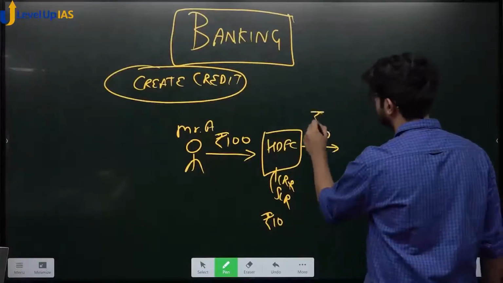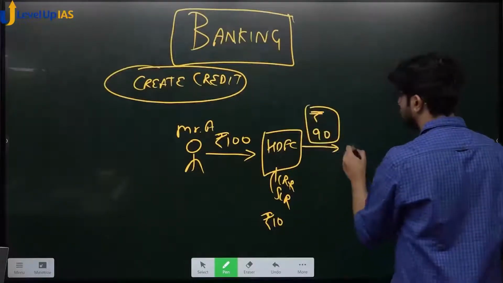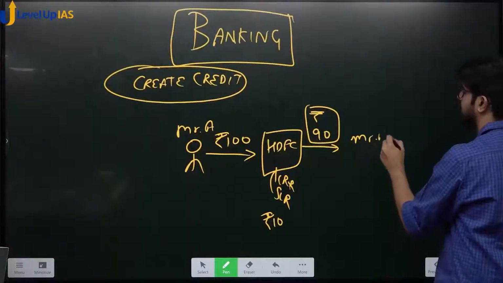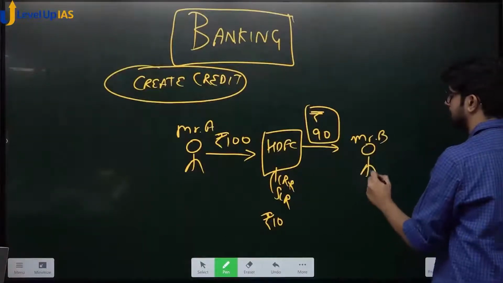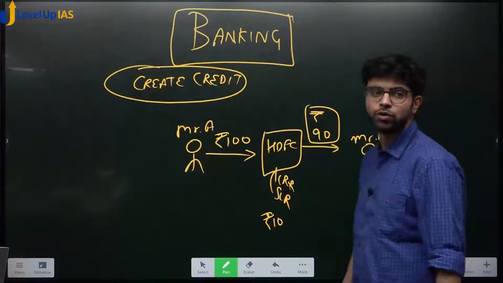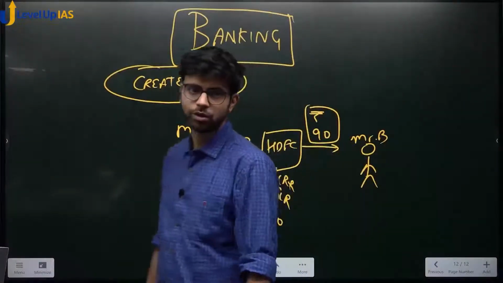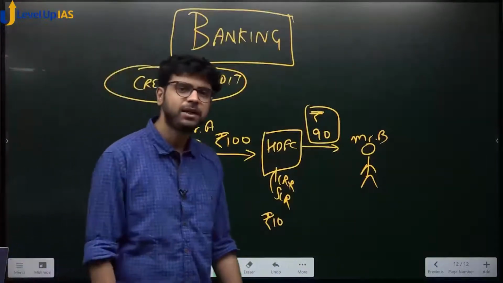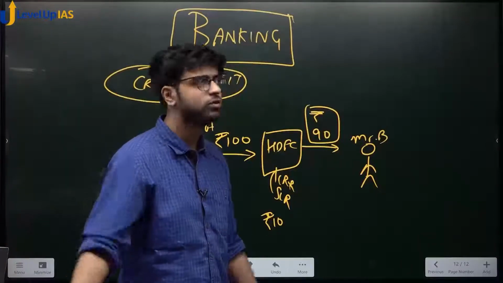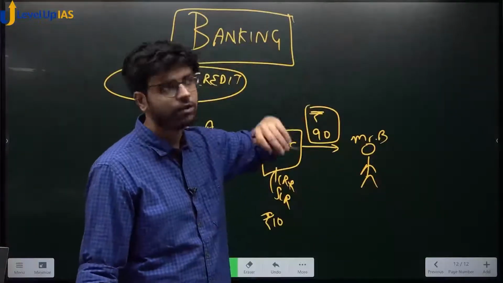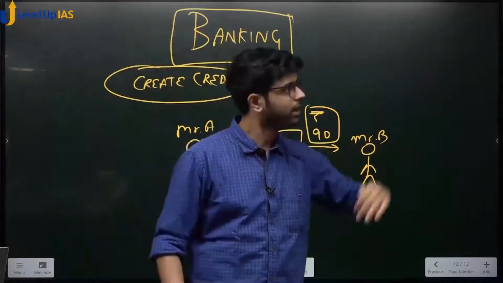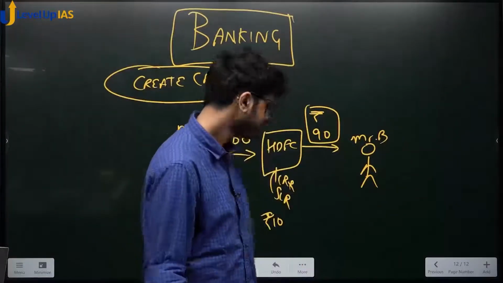90 came, to Mr. B. Why do you think Mr. B is taking a loan? He wants to buy something. He wants to repay someone. उसने किसी और से उधारी लिया होगा. For that person, he is taking a new loan and repaying the old loan. Anything.